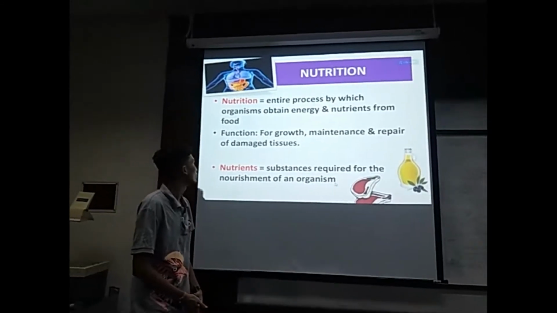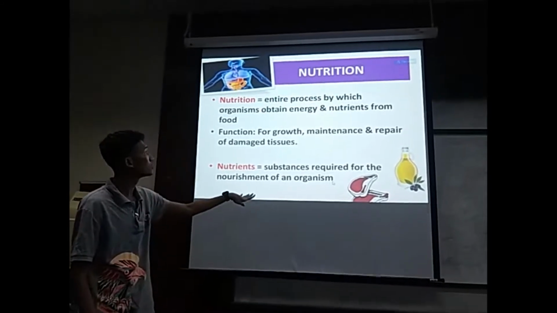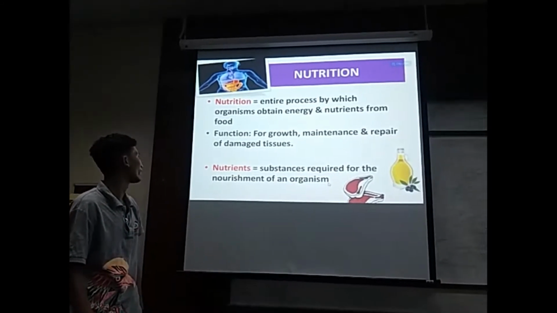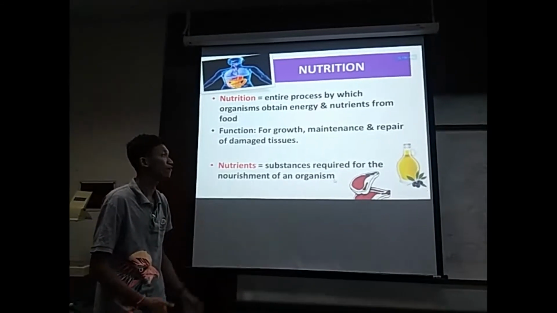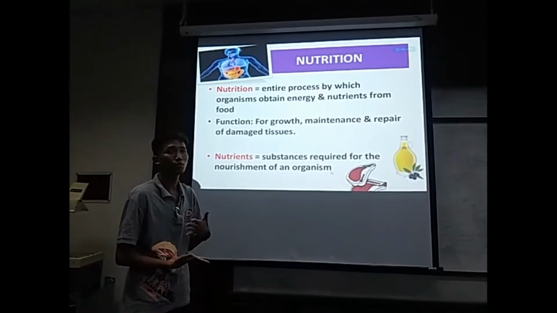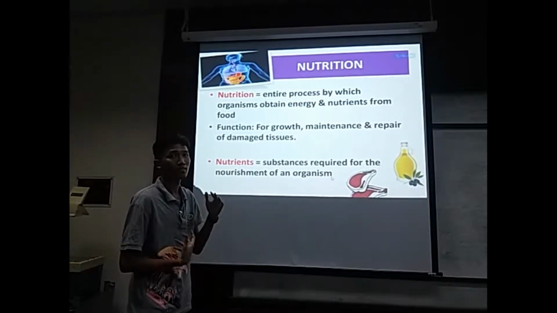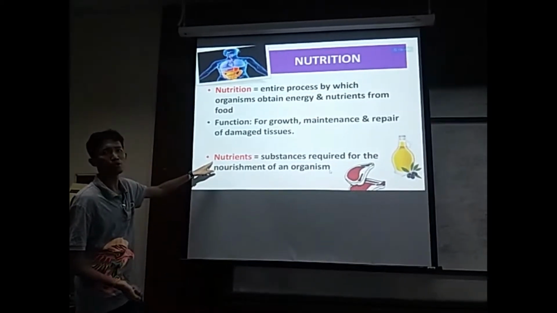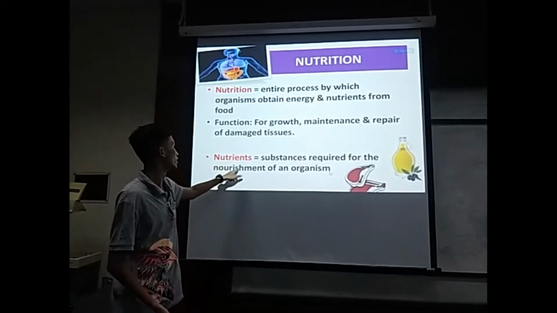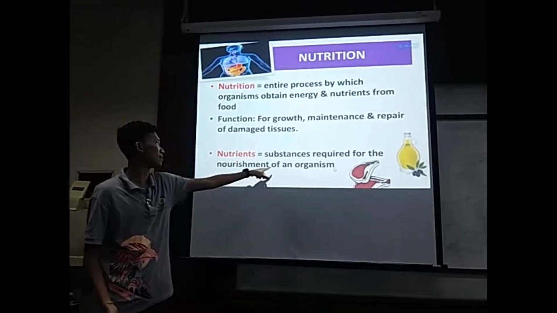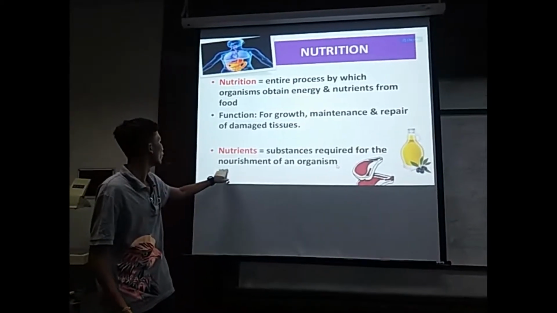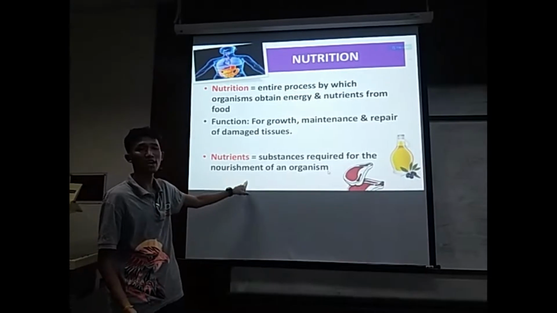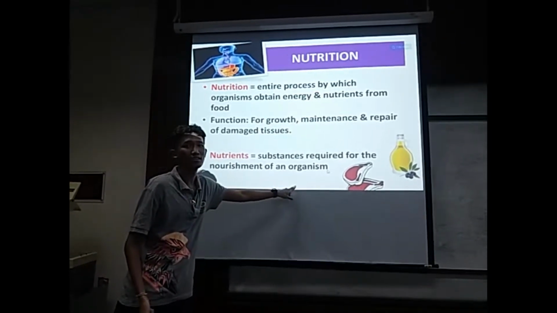The function of nutrition is for growth, maintenance and repair of damaged tissue. So we eat food, and if we get sick, we will recover later. The next term you need to know is nutrient. Nutrient simply means substances required for the nourishment of an organism.